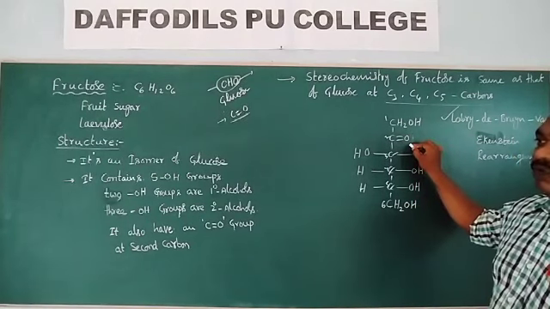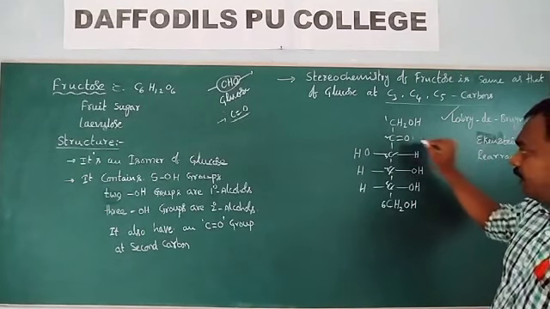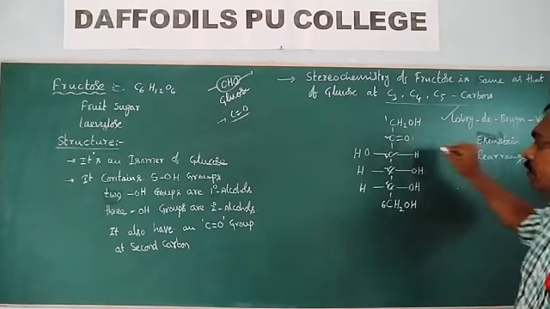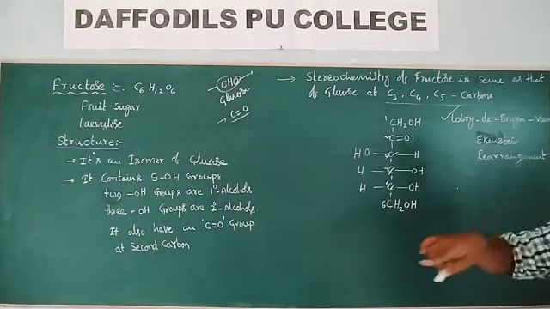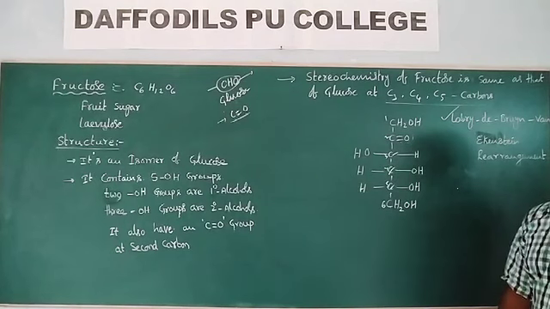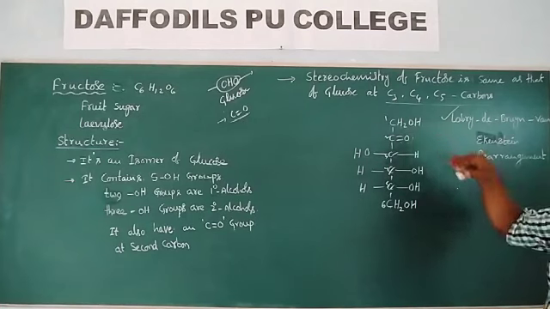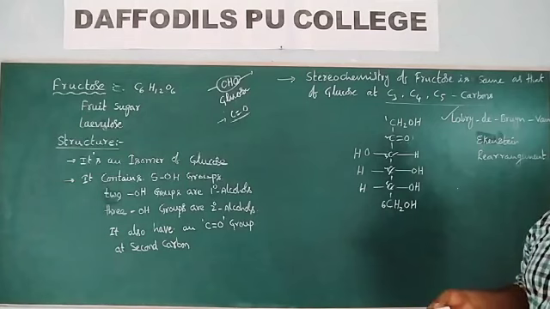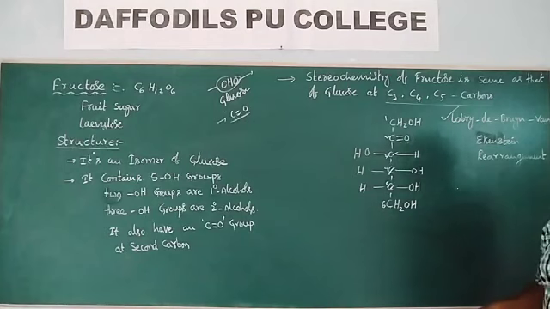Fructose contains a ketonic group, still it behaves as a reducing sugar because this ketonic group instantaneously rearranges to an aldehyde group when Tollens reagent or Fehling solution is added. When it shows the aldehyde group, it behaves as a reducing sugar.